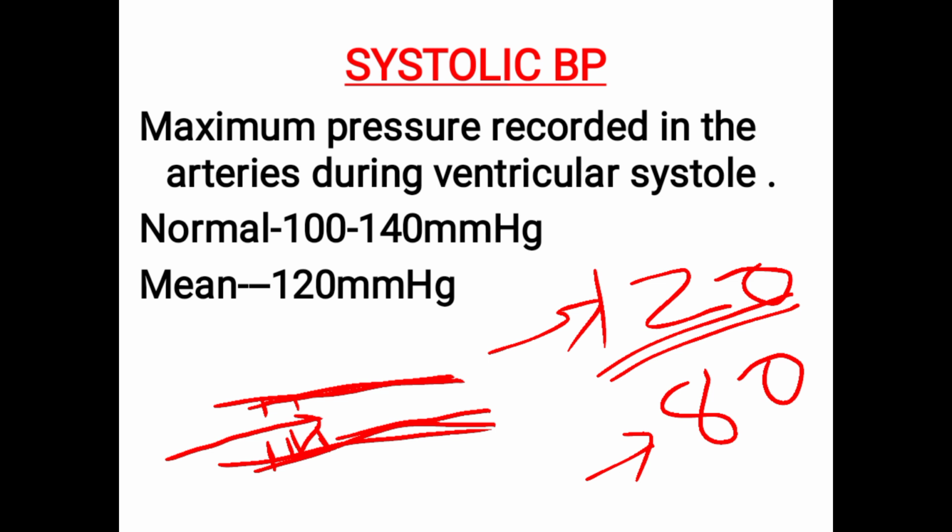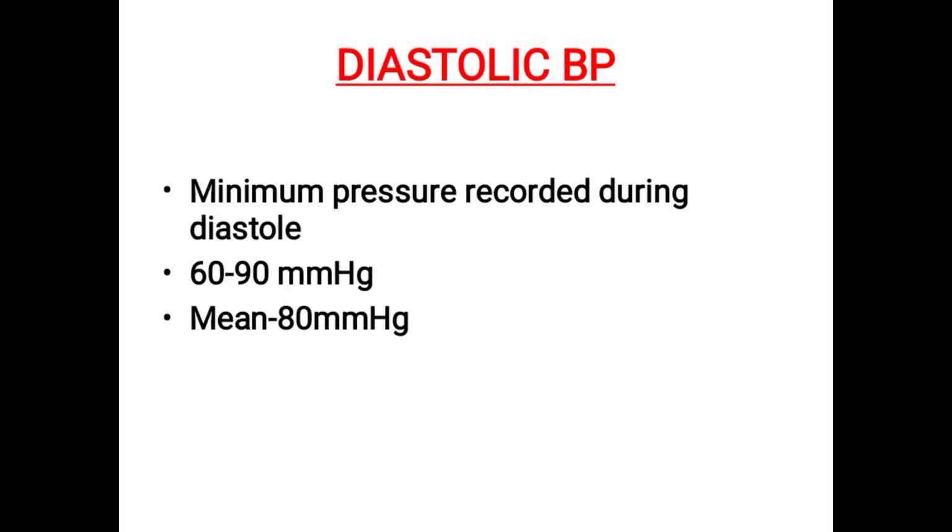Okay. So next one is the diastolic BP. It is the minimum pressure, recorded during ventricular diastole. What will happen during diastole? The ventricles get relaxed, so the pressure will drop, right?